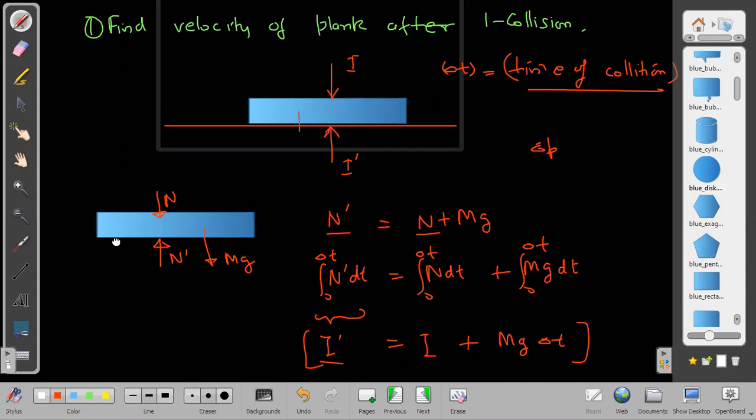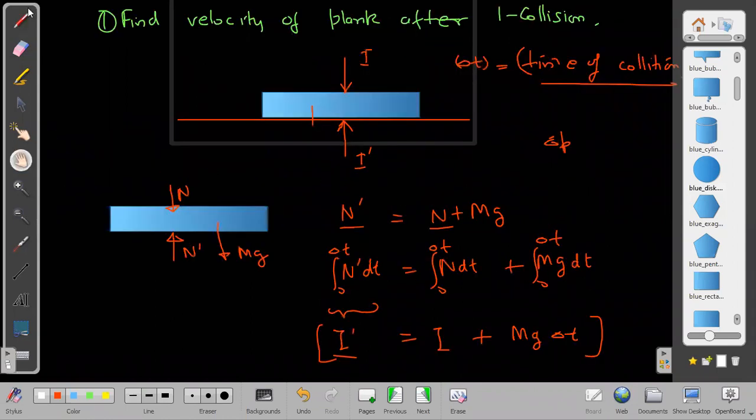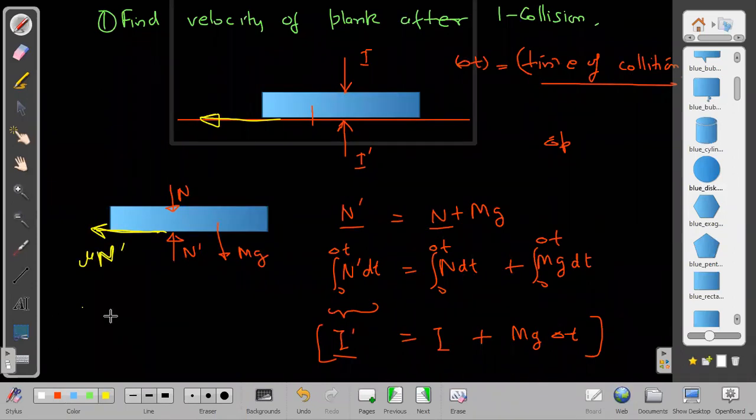If I consider this total, then what will be the frictional impulse now? The frictional impulse will be simply mu into n dash. Mu into n dash is friction. Friction is just mu into n dash. The impulse is n dash.